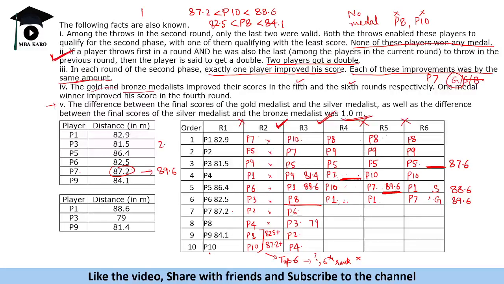कितने का डिफरेंस आया, 2.4 का आया. So that improvement is of 1.2 each. So 87.2 के बाद उसने 88.4 थ्रो किया and then 89.6 throw kiya. So 88.4 will come here. This person hit 88.4 meters in this, and then 89.6, and then therefore it jumped from this position to this